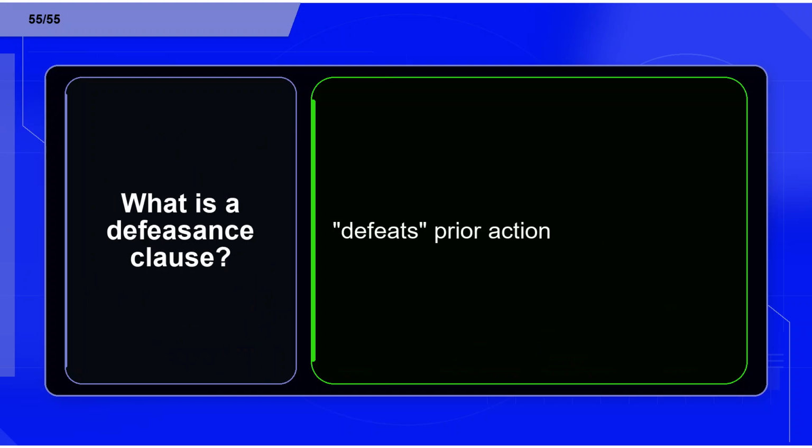Flashcard 55. Term: what is a defeasance clause? Definition: defeats prior action.